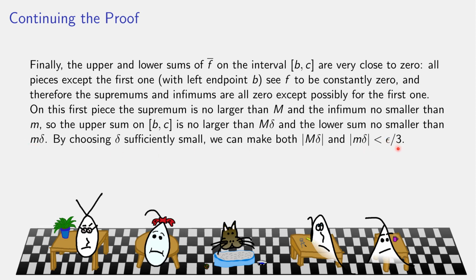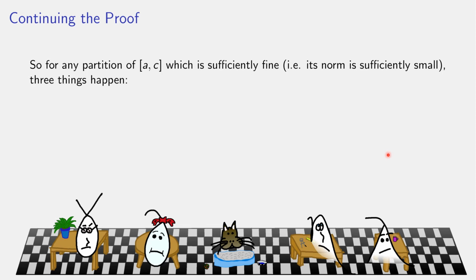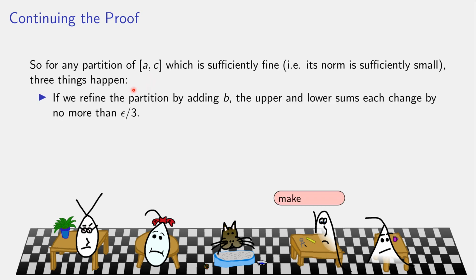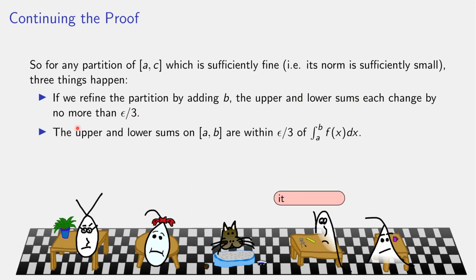I can make both of them less than epsilon over 3. So for any partition of A to C which is sufficiently fine, 3 different things happen now. We refine the partition by adding B. The upper and lower sums can only change by epsilon over 3. The upper and lower sums on the left are forced to be within epsilon over 3 of the desired integral value because f was integrable, and we chose our partition to be sufficiently fine to make this happen.